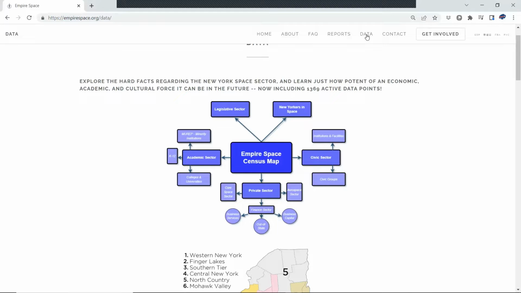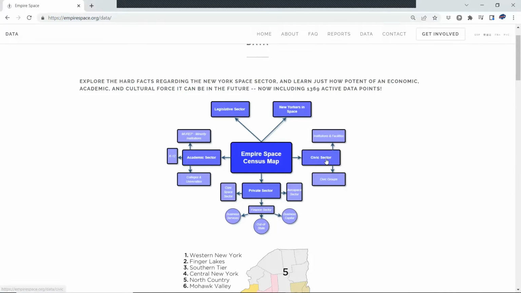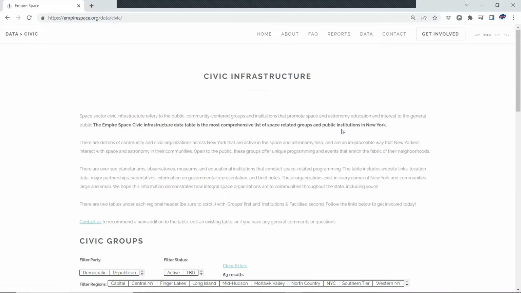You could also find it up here if you hover over Data. Scroll down, Civic Infrastructure is right there. So we're going to click on it. This takes us to the Civic Infrastructure homepage.